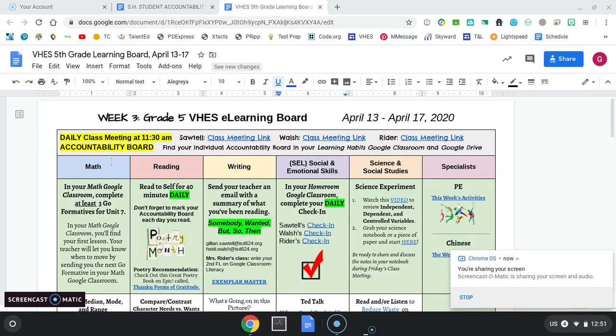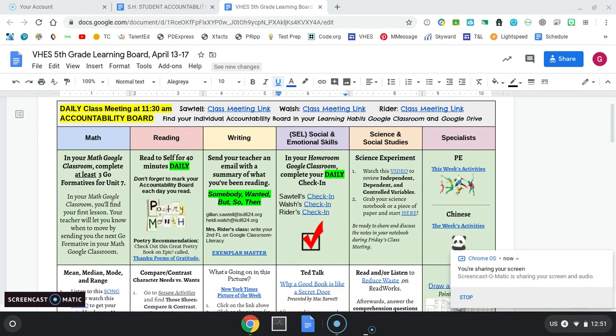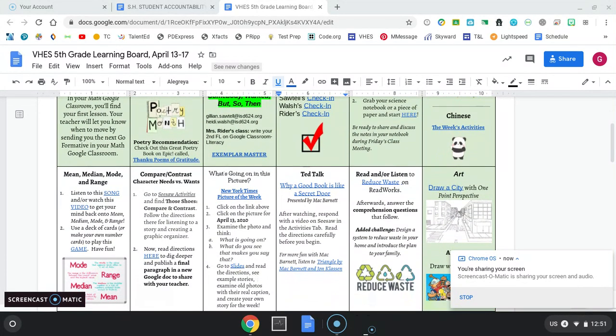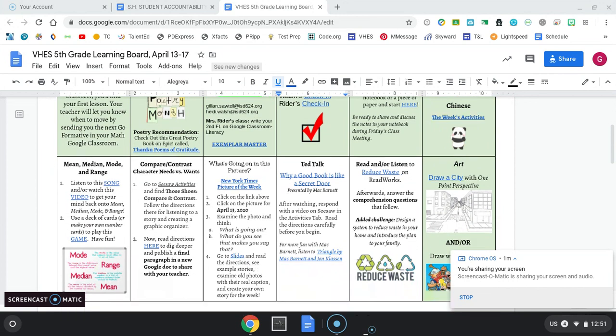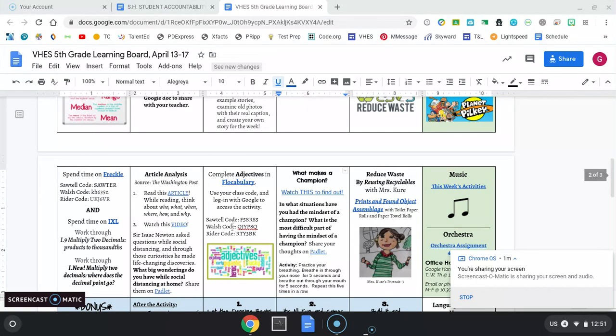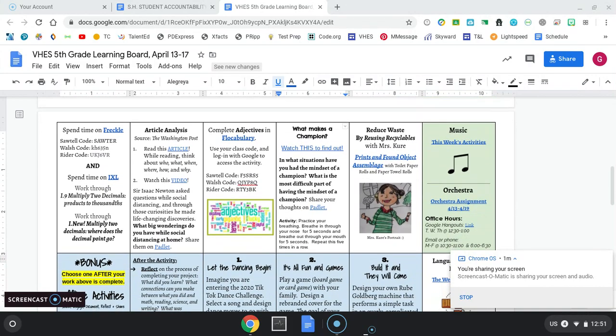Green row doesn't change. Make sure you're doing everything in the green, reading carefully about what those directions say for you this week. Then you have your white boxes, which are your choices within each column, making sure you're picking at least one choice in the white blocks per column. But you'll notice this week there's only one extra row and two extra rows. So you have two choices to choose from in terms of what you want to choose in reading, writing, math, SEL, and science or social studies this week.